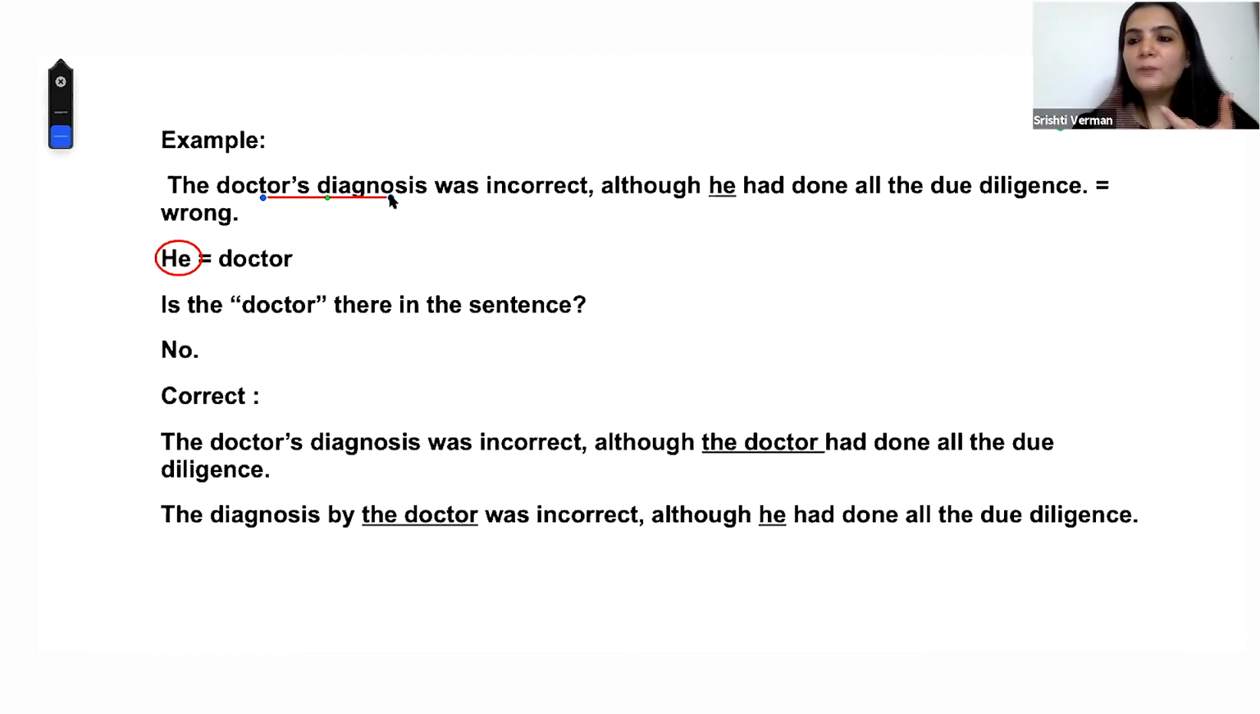When we are talking about possessives, if I say Srishti's car is parked outside, the car is parked outside; I'm the one giving the webinar. The thing here is to understand what the sentence's main subject is. If I say the doctor's diagnosis was incorrect, although he had done all the due diligence, "he" is referring to the doctor, but the sentence is still incorrect. Why? Because the antecedent is not there. The noun that "he" represents isn't in the sentence. Now look at the correct sentences.